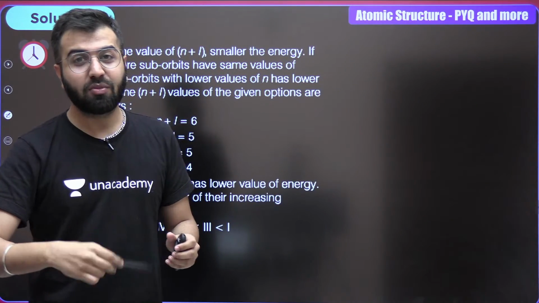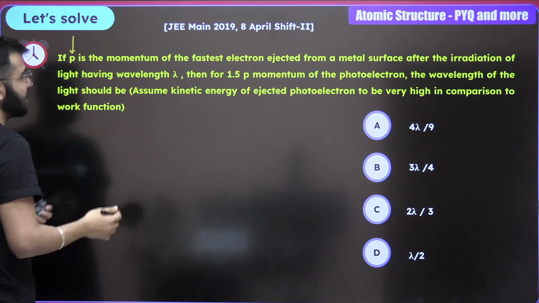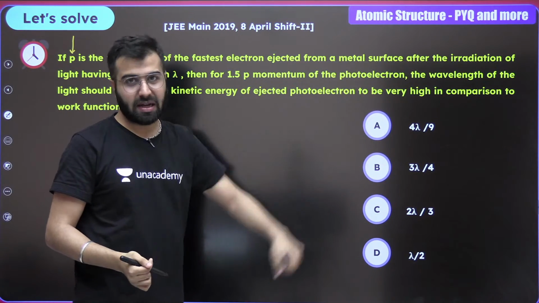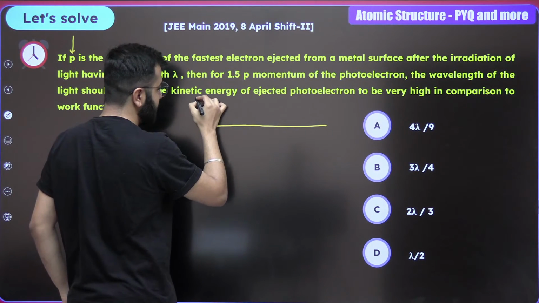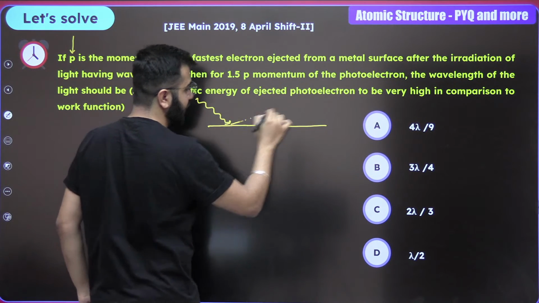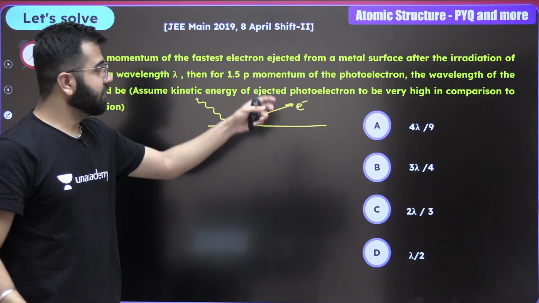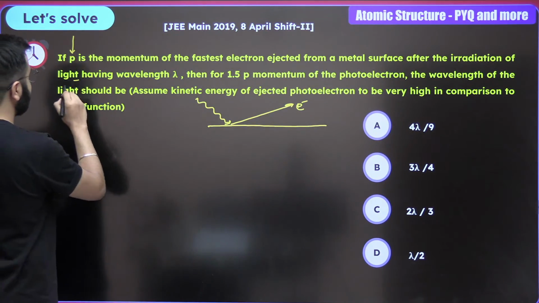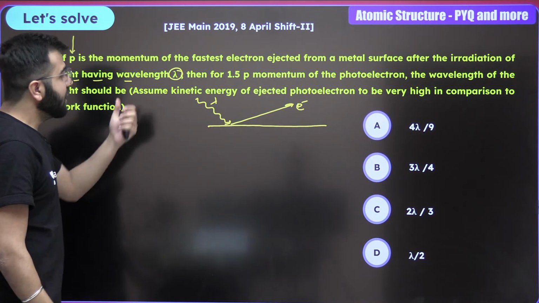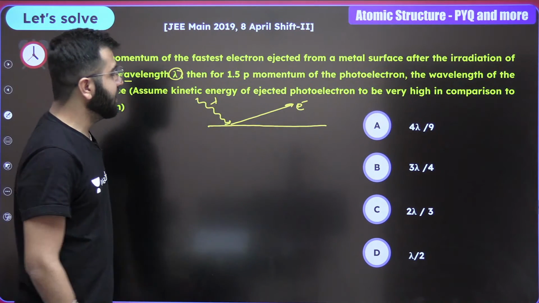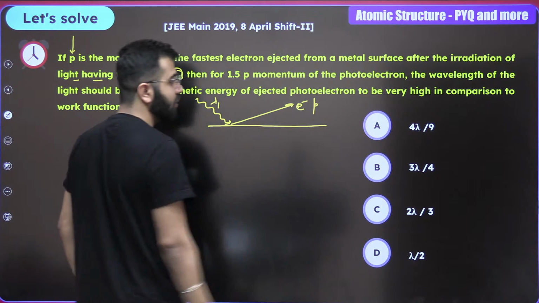And now we are moving ahead. We are going to move ahead. And over here, the question talks about if P is the momentum of the fastest electron ejected from a metal surface. Pay attention. There is a metal surface. This could be a photosensitive surface. Radiation came over here, and an electron got ejected. It's very fast. Do remember that. The electron is ejected after the irradiation of light having wavelength lambda. So this was having lambda. Then for 1.5 p momentum, right now this was lambda 1 and this is p, having momentum p.